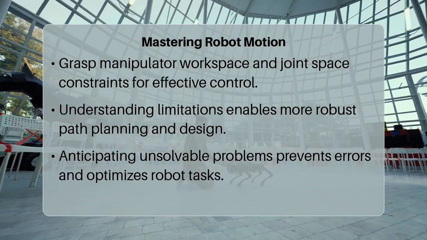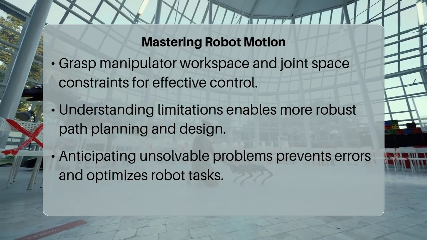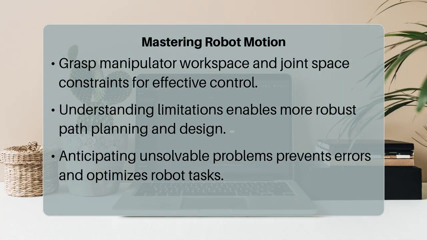Ultimately, recognizing why an inverse kinematics problem might be unsolvable transforms a potential failure into a design constraint or a replanning opportunity. By internalizing the mechanical boundaries, joint limits, and the unique challenges posed by singularities, you empower yourself to design more robust robot systems, create more realistic task specifications, and develop more intelligent motion planning algorithms that anticipate and gracefully navigate these inherent physical realities.